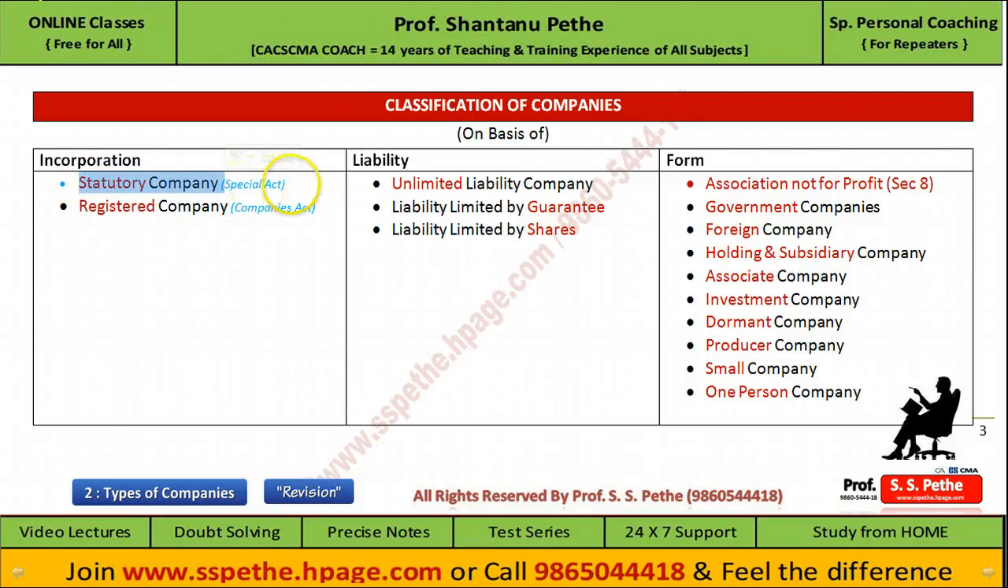Statutory company means a company incorporated by a special act of parliament or state legislature. For example, LIC, RBI, etc. On the other hand, registered company means a company formed and registered under the Companies Act. For example, Tata Steel Limited, Reliance Limited, etc.